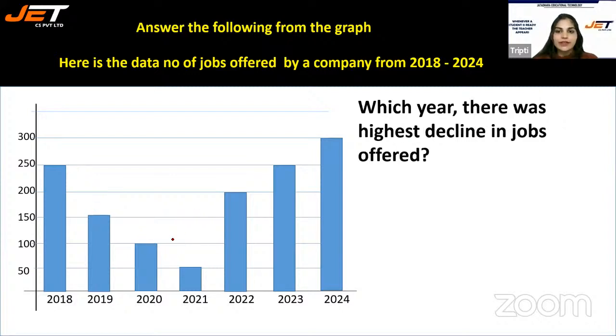Next one, which year there was highest decline in jobs offered? Highest decline.